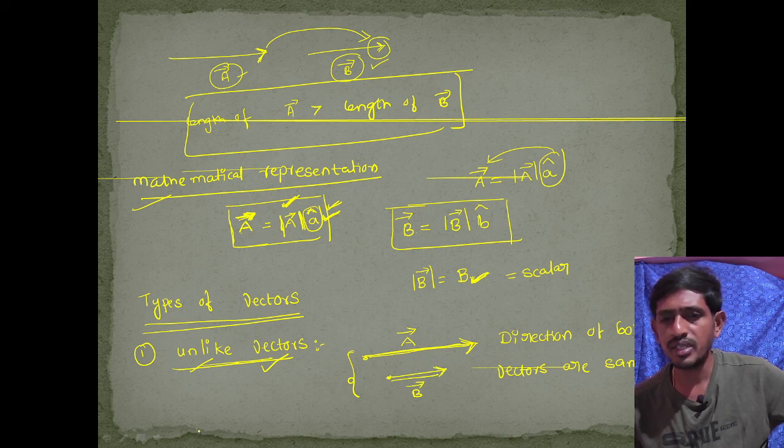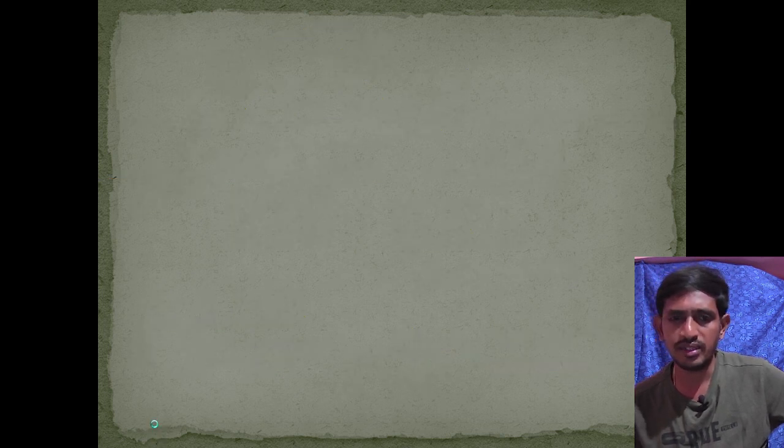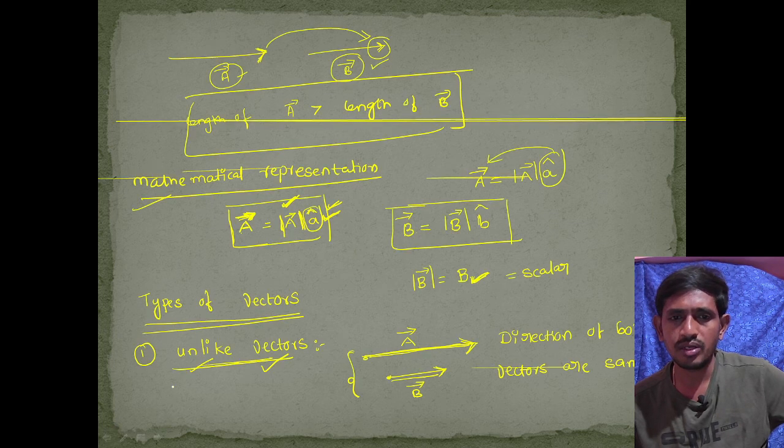Therefore, we call both vectors like vectors. Whatever the magnitude, the condition is that both vectors must be in the same direction, but with different magnitudes.